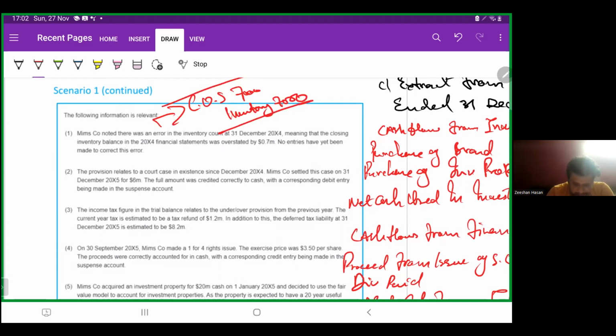Now, the provision related to the court case in existence since December X4. Memes company settled this case on 31st December X5 for 6 million.